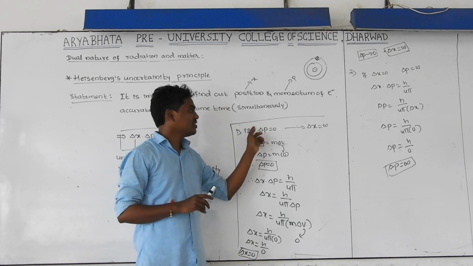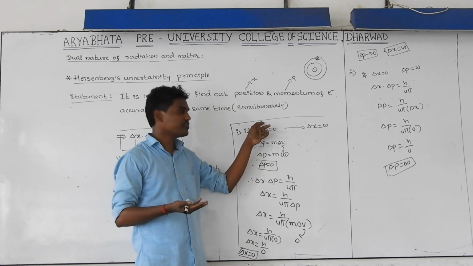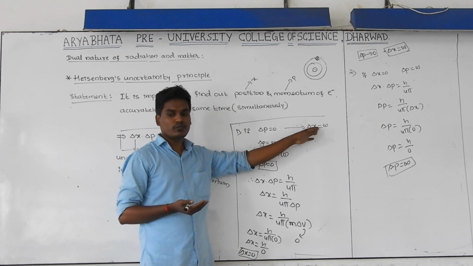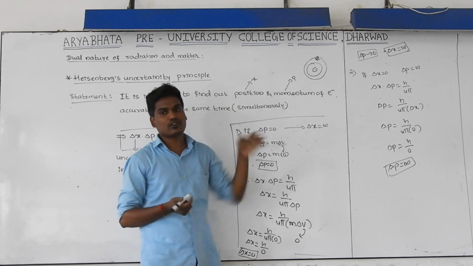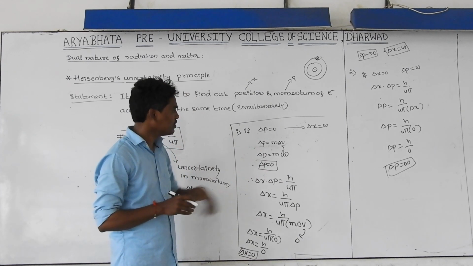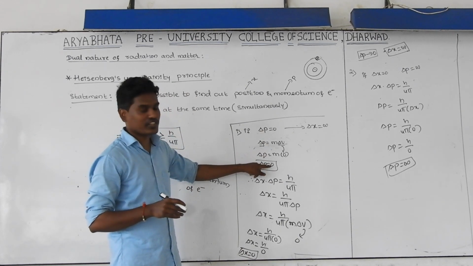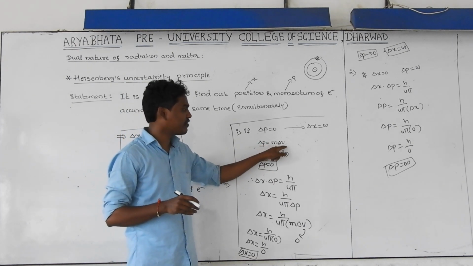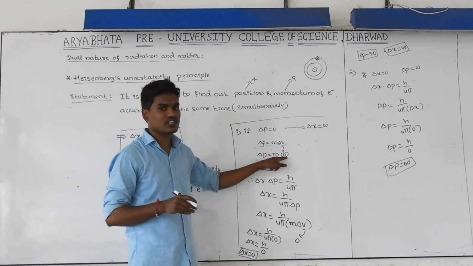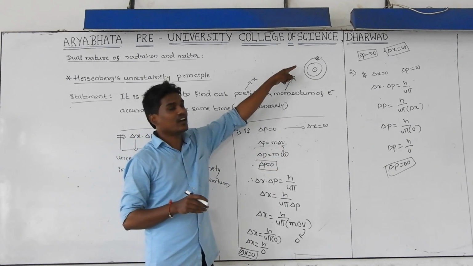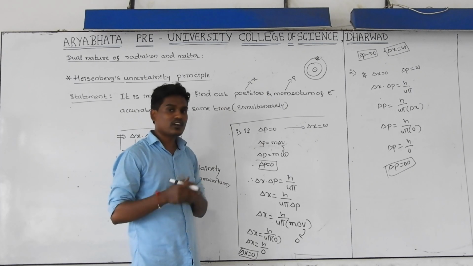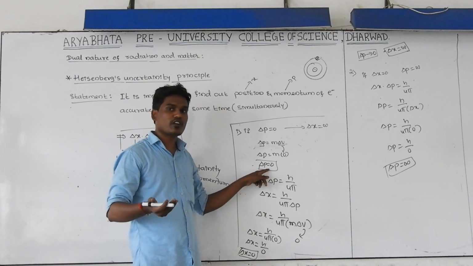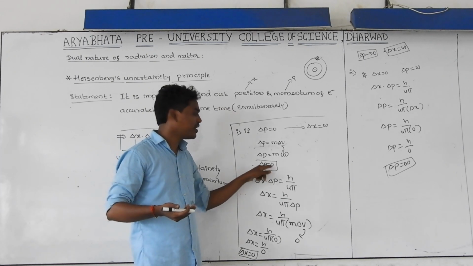And here I have taken exact momentum. Our wish is to find out the exact momentum. Then I am getting maximum uncertainty in position. The vice versa of this one: delta p depends upon the velocity. I have taken velocity is 0. Delta p can be written as m into delta v. Velocity is equal to 0. Zero velocity means the particle is at rest. The electron is at rest means velocity is 0. 0 into m, again delta p is equal to 0. Whenever the electron is at rest, its momentum is equal to 0.